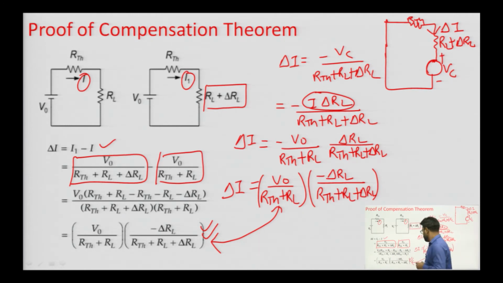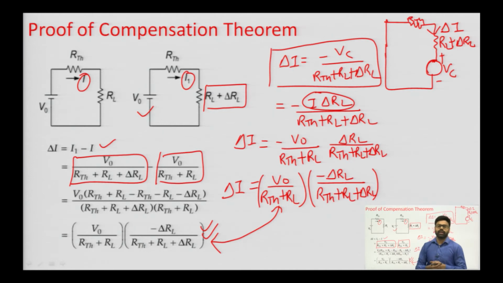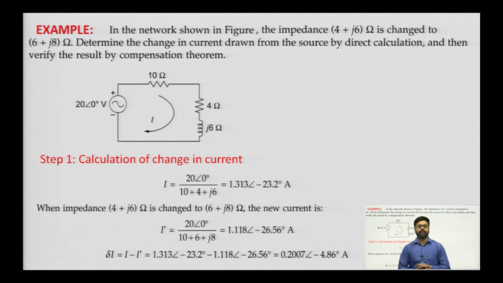So, this is the compensation theorem. In the first figure we are calculating the difference with the help of subtraction, I1 minus I. In the next, by using the compensation theorem, we are directly finding out the value of change in current. Now, this is an example on the compensation theorem.